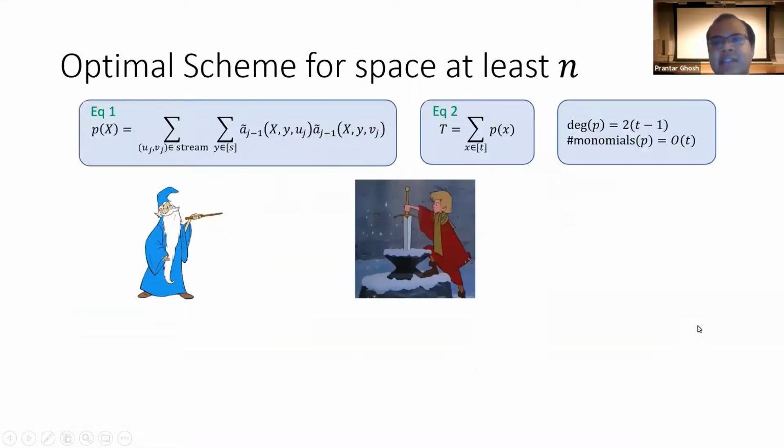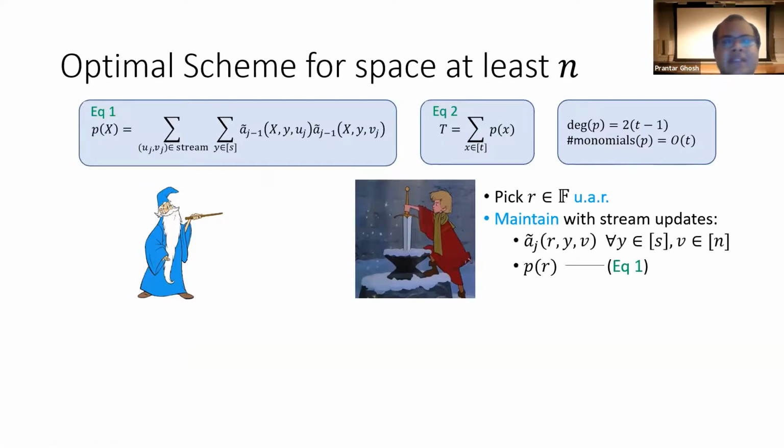So these were the takeaways from the last slide, that p of x was defined in this way, such that the answer T is the summation of p of x with x running from 1 to t, and the degree of p and the number of monomials in p are both order t. So now we are ready to describe the protocol.